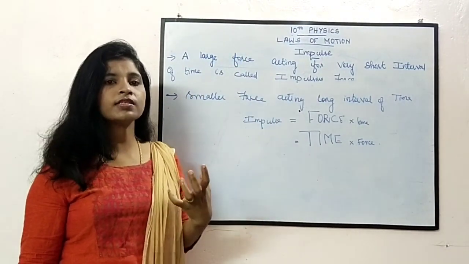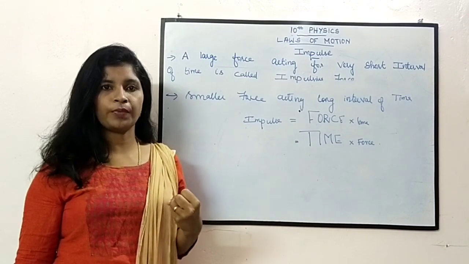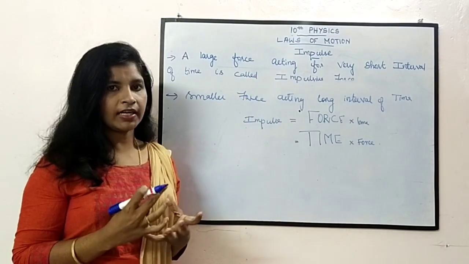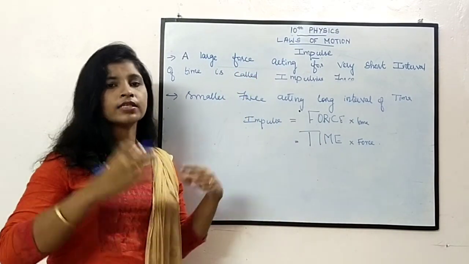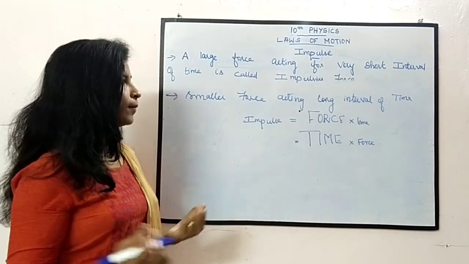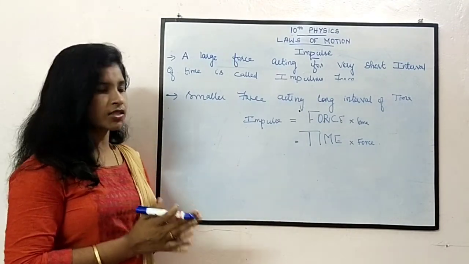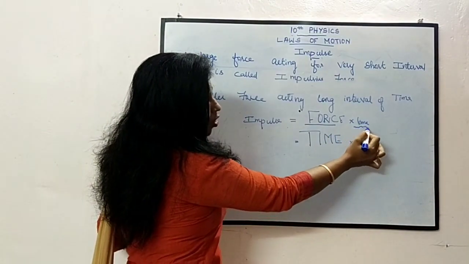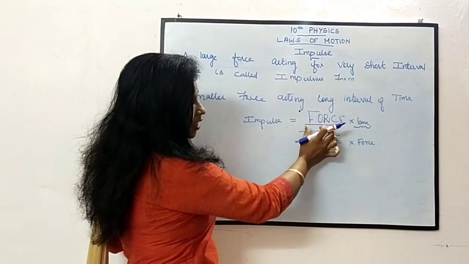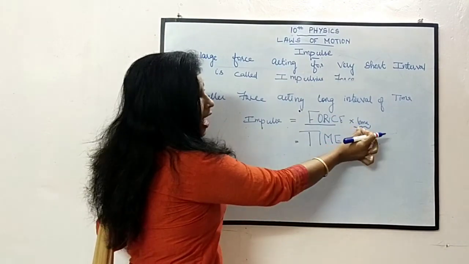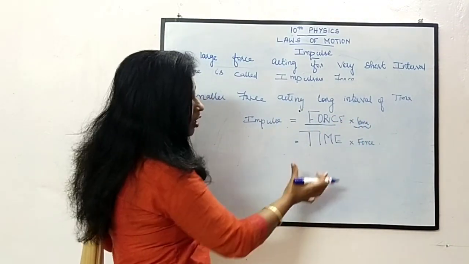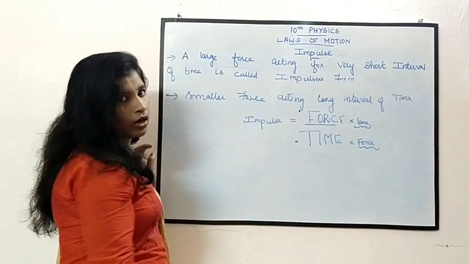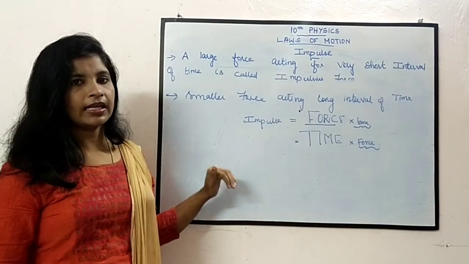So how can this impulse be achieved? Either a large force acting for a short interval of time, or a small force acting for a long interval of time. In both ways we can achieve the change in momentum. So impulse can be written as large force acting for a small interval of time, or small force acting for a large interval of time. In both ways we can define impulse.